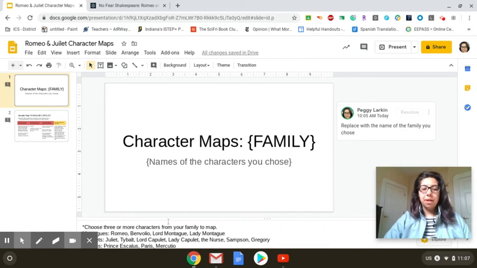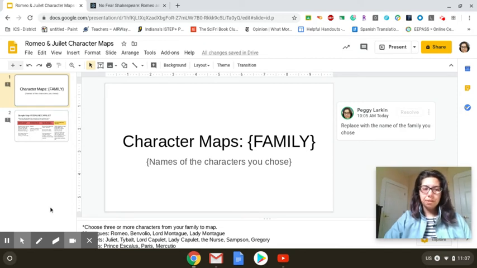There are three main families: obviously the Montagues and the Capulets, but there's also the Prince's family, the Escalus family. His two cousins, Paris and Mercutio, are introduced later in Act 1, and they play important roles in the play.